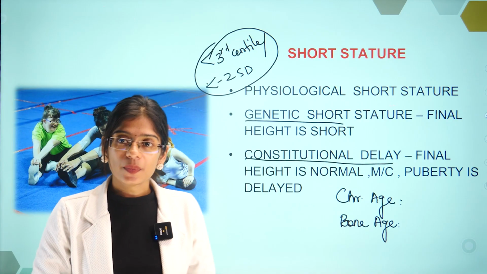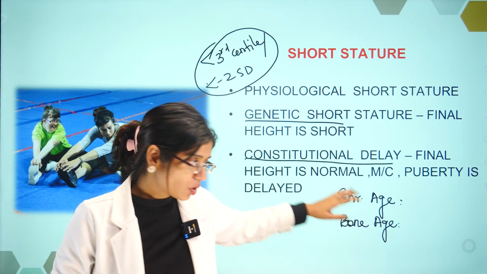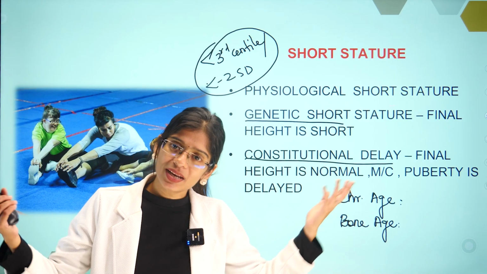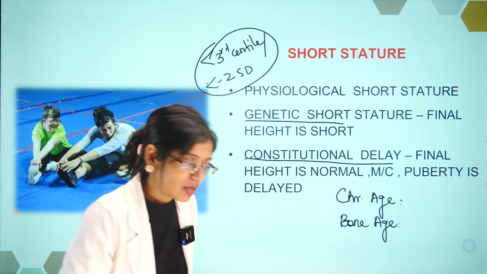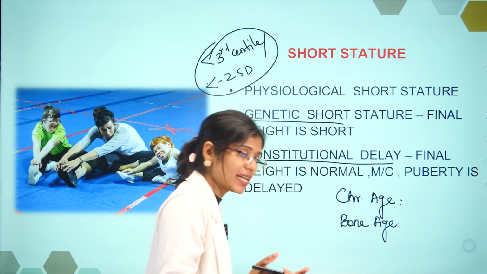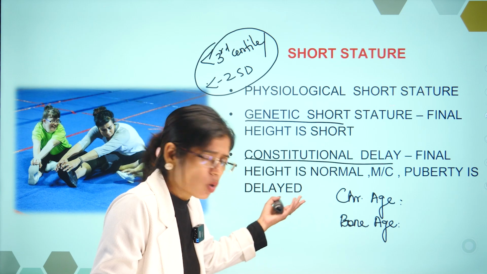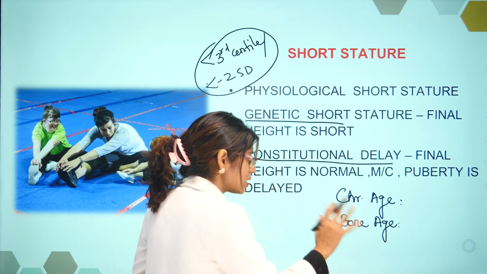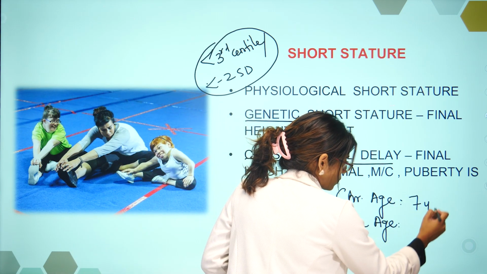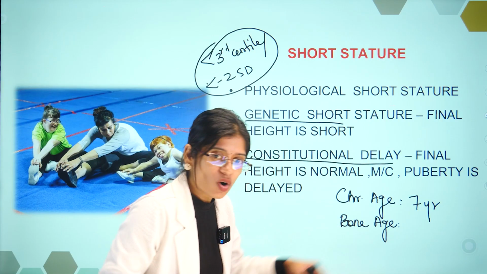What is chronological age? What is bone age? Chronological age means the actual age of a child. If a child is 7 years old, what is the chronological age if I ask you? The age of that child is 7 years. That is an example. Bone age, on the other hand,